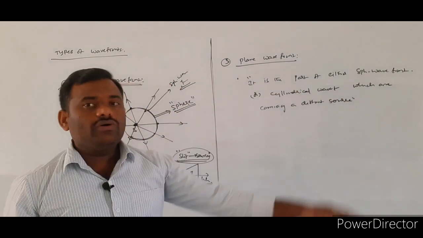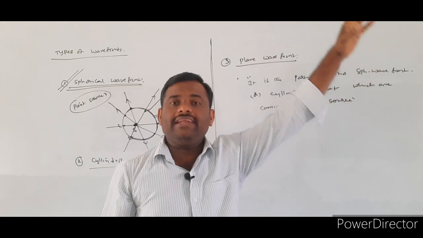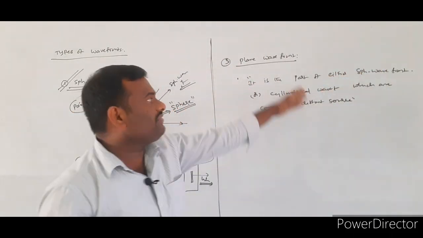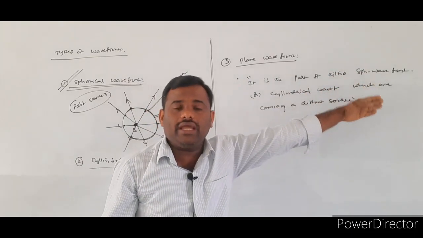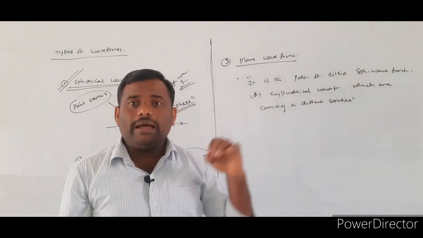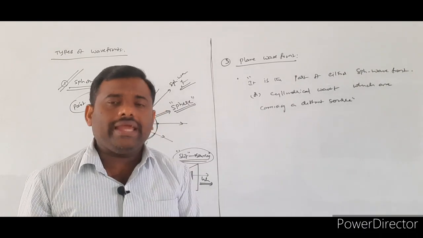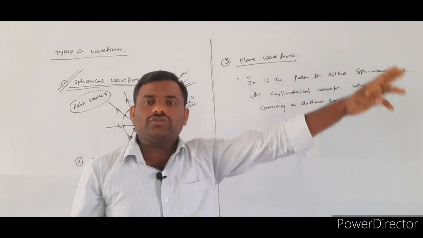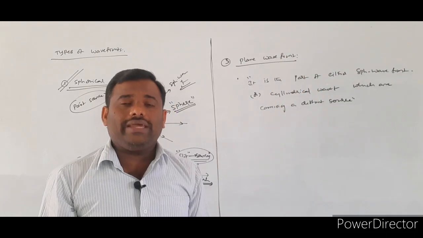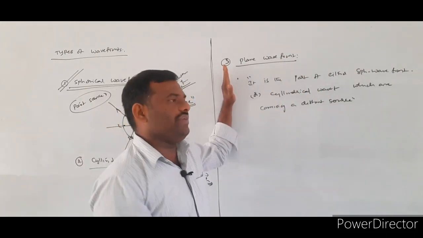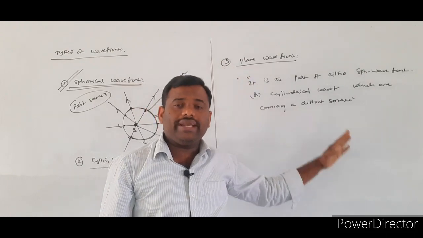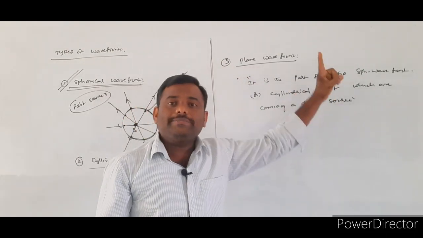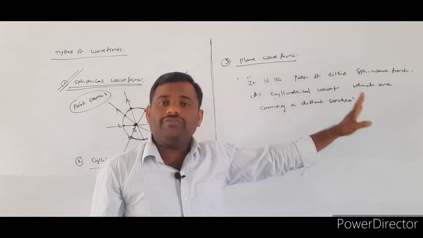That means if the source is placed at infinite distance, and the spherical wavefront comes from that infinite distance, it appears in the form of a plane wavefront. Or if the cylindrical wavefront comes from the infinite source, that wavefront also appears in the form of a plane wavefront.